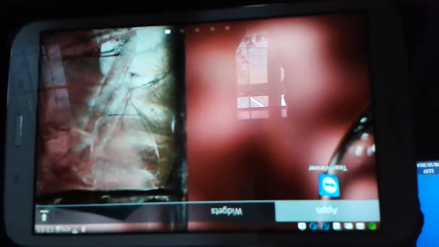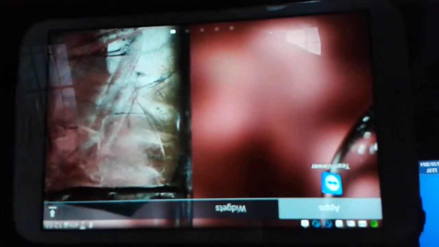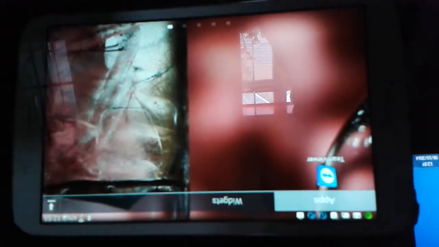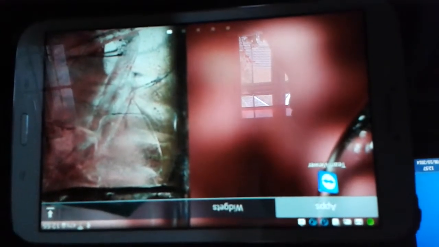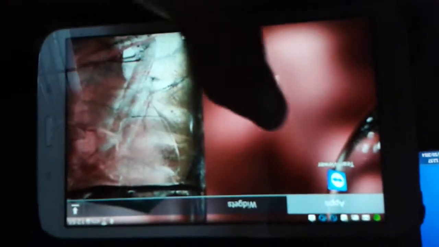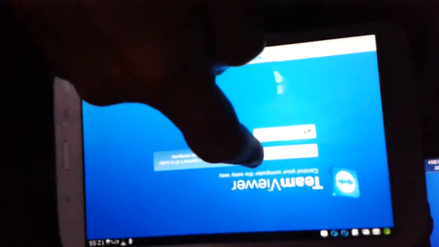New app, TeamViewer, allows you to remote control your computer from an Android device, which means you can remote control Hoster as well. So we go to TeamViewer App, select my computer, please wait while we connect.